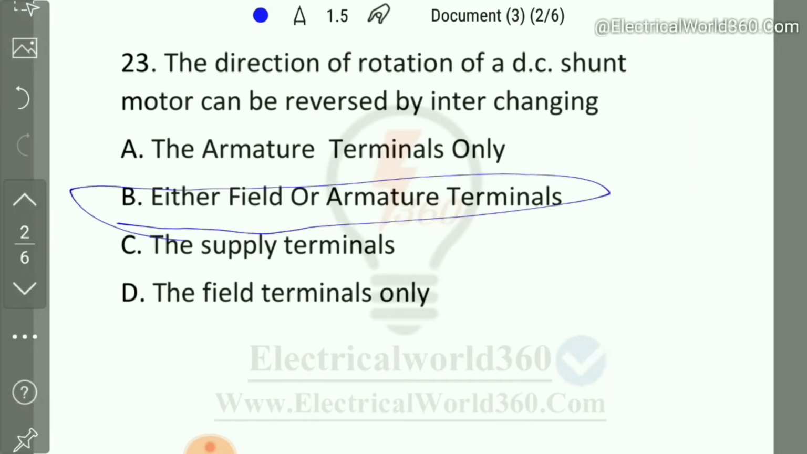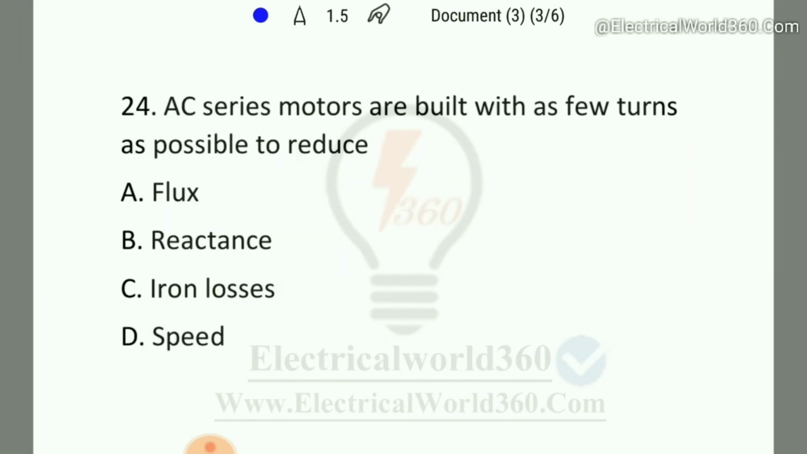Coming to the next question, question number 24. AC series motors are built with as few turns as possible to reduce flux, reluctance, iron losses, or speed. So here reluctance is the right answer.